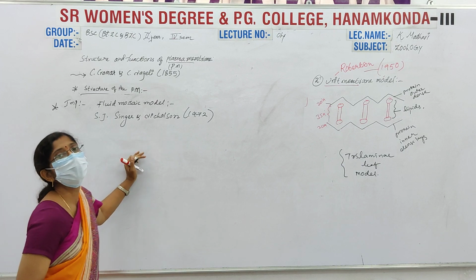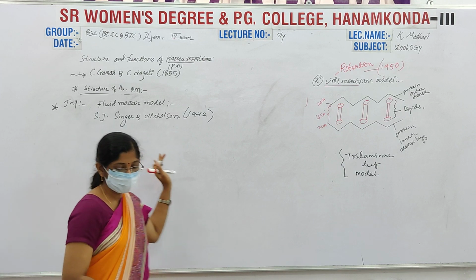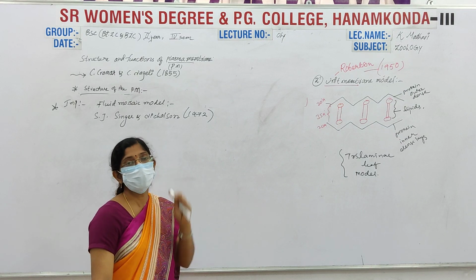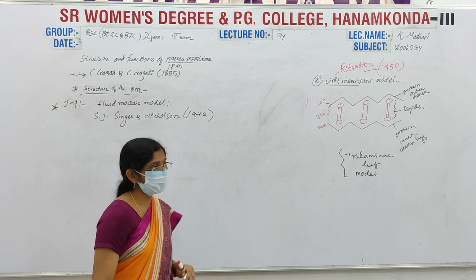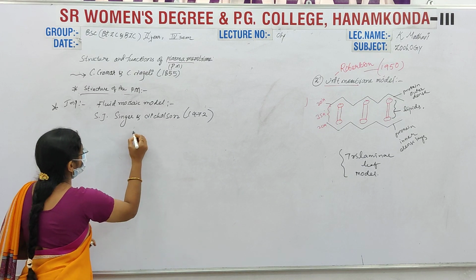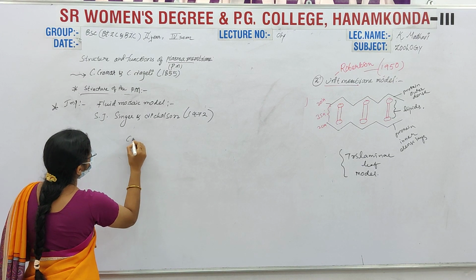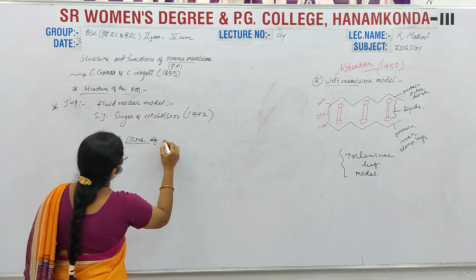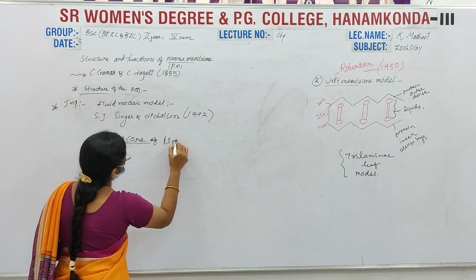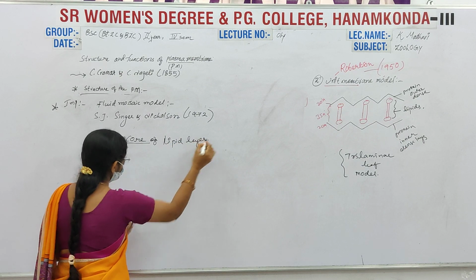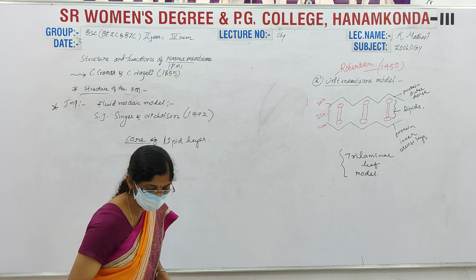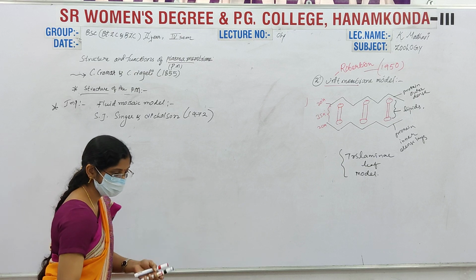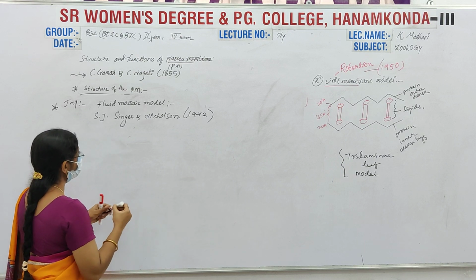This is the most widely accepted model. According to this model, the lipid layers are in the core of the membrane. The center core of this theory is a core of lipid layers. Simply, you must remember this. Here I am drawing the diagram, so it is explained to you neatly.